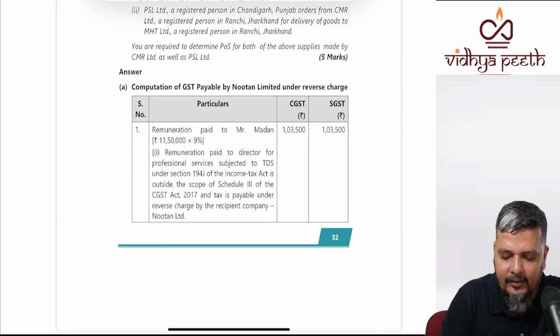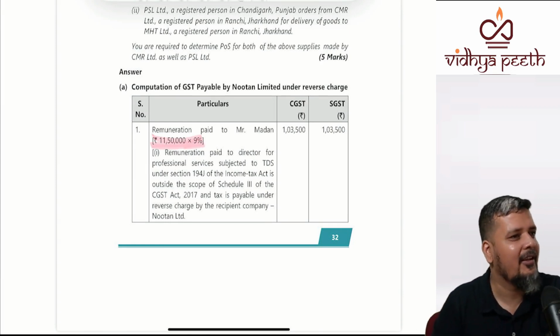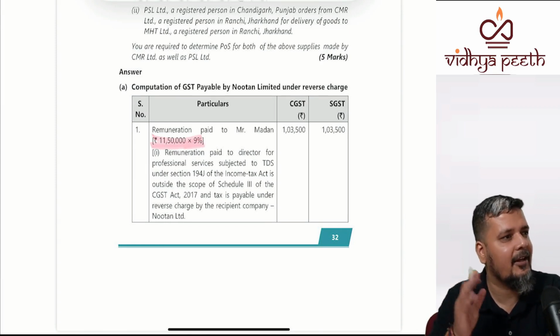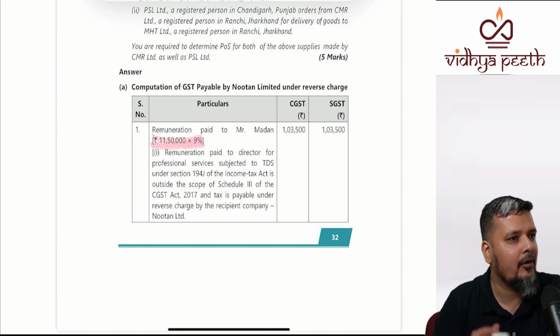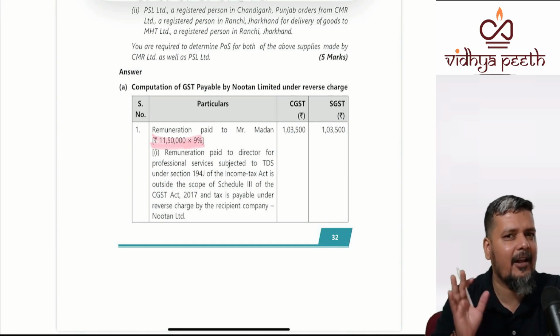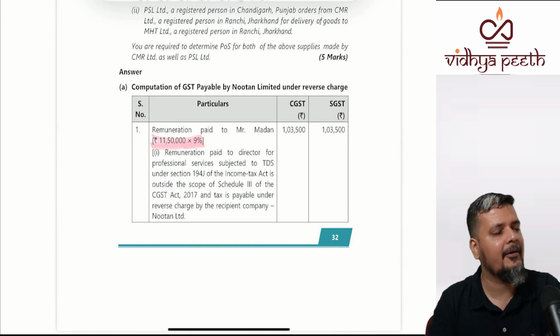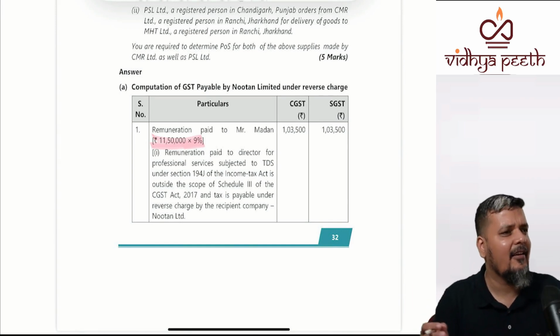As the question later on tells that it is always CGST, SGST, and to assume that everything is intrastate, therefore you only go with CGST, SGST. Basically 11,50,000 multiplied by 18%. If it is CGST, SGST, it is 9 and 9.